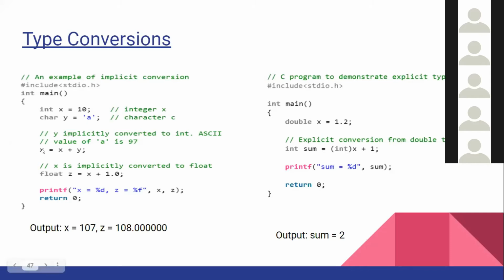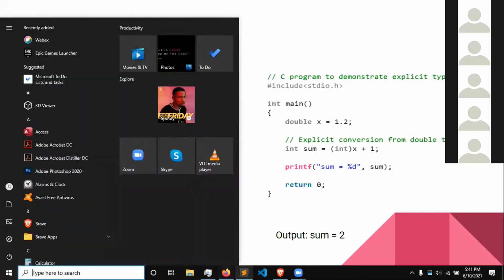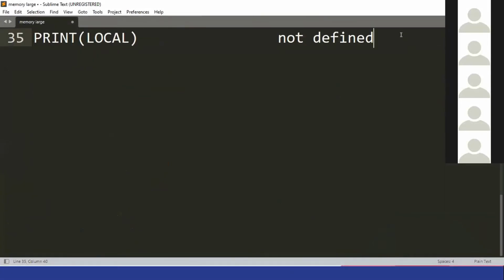So if we put x equal to x plus y, what is this? x equal to 10 plus a. Can you add 10 plus a? If I am talking in normal language, can you add 10 plus a? What will be the output? No, you cannot mathematically add, right? So the compiler is very smart.